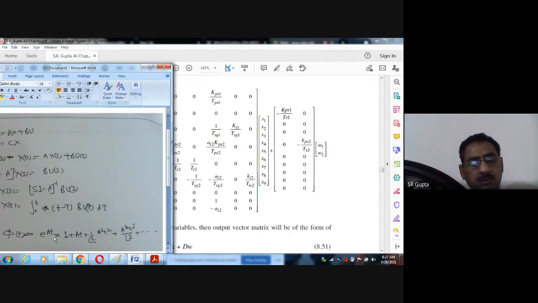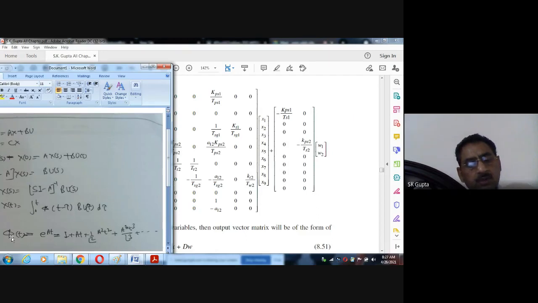So e to the power At is very difficult. It is not simple. Since it is a 9 by 9 matrix, taking the square of this, taking the cube, taking the fourth power, then adding all these, some symmetry will be developed, and finally you can get phi(t). But phi(t) is not the solution. The solution response uses phi(t minus tau).